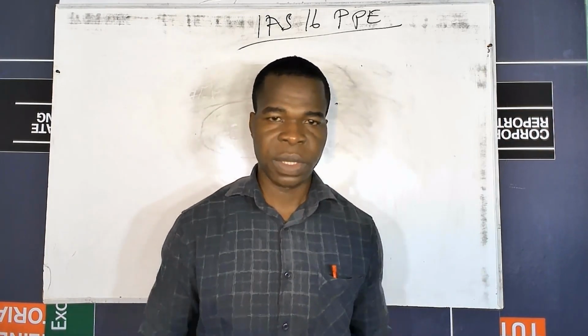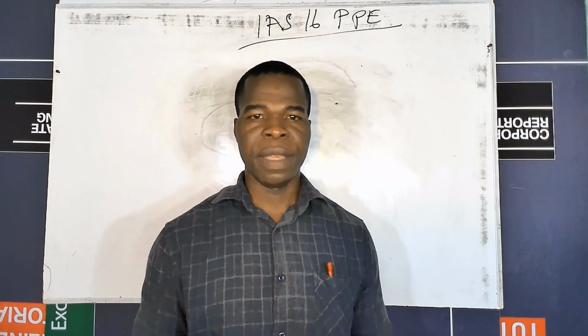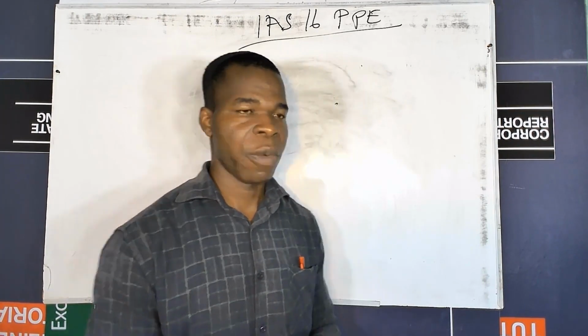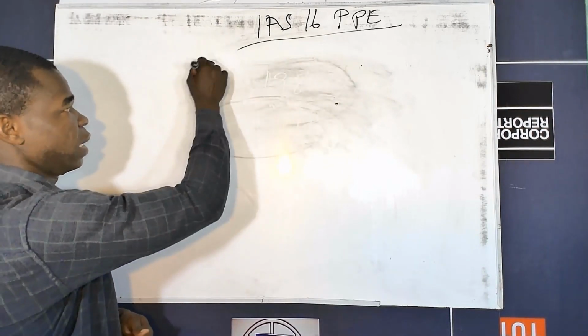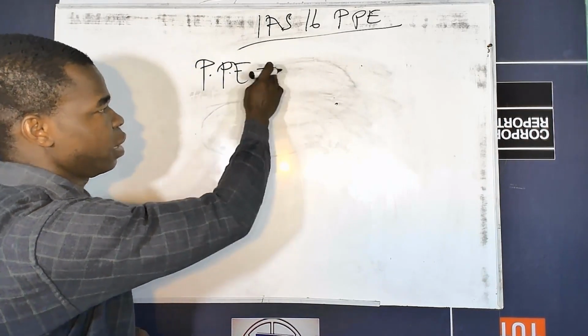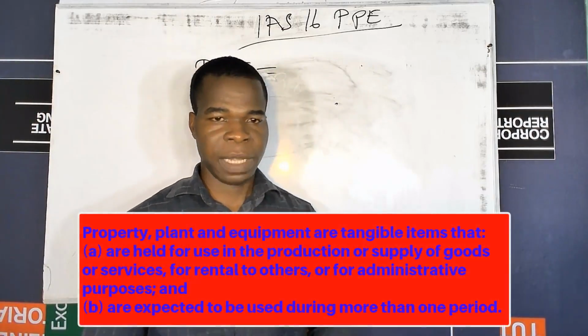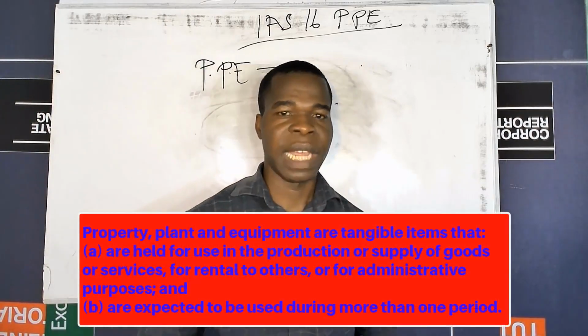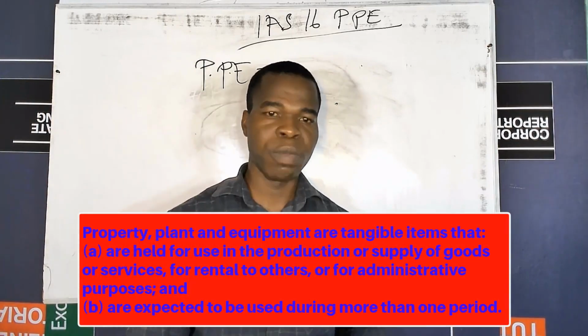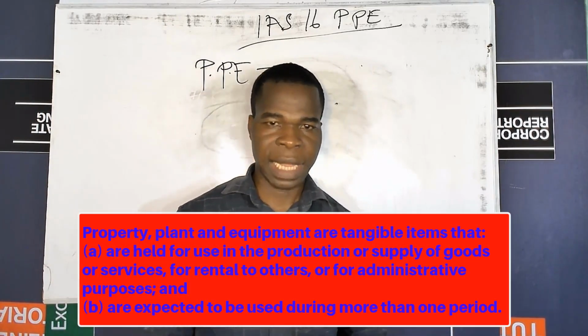So without wasting time, we want to look at what a PPE is. When we say PPE, what are we looking at? We want to look at the definition of PPE. When we talk about PPE, we are saying that it is an item. In fact, before we come to it being an item, it is a tangible item. That means it has a physical substance.